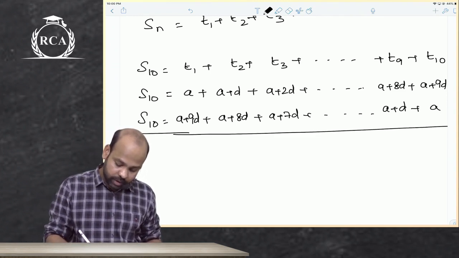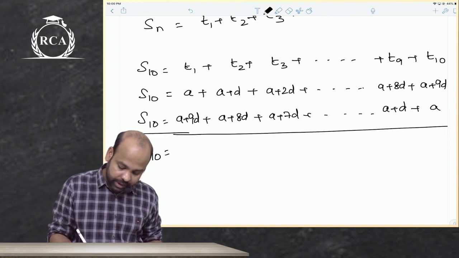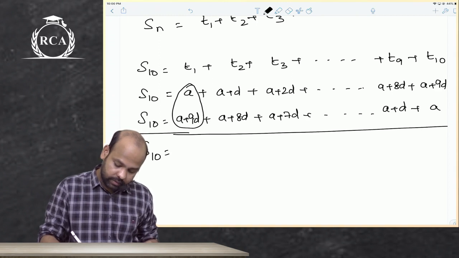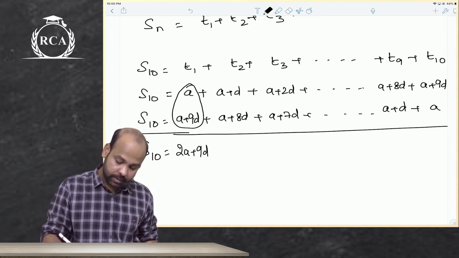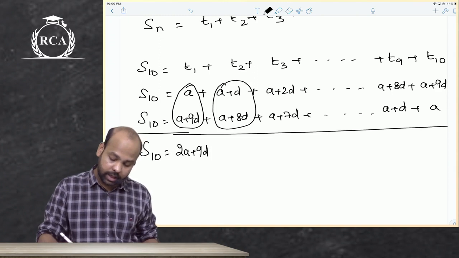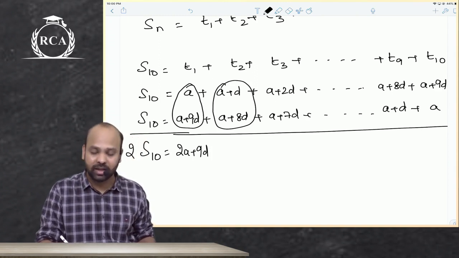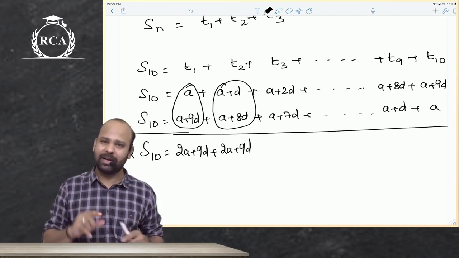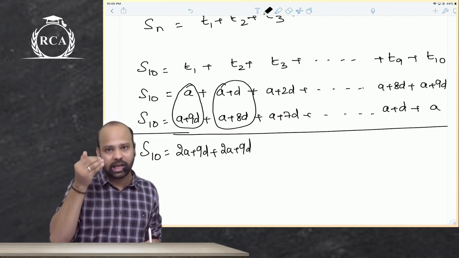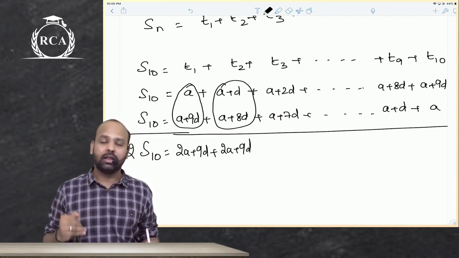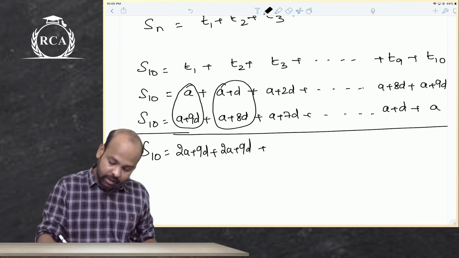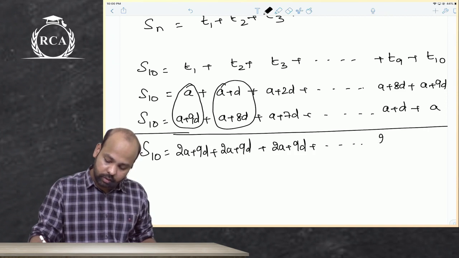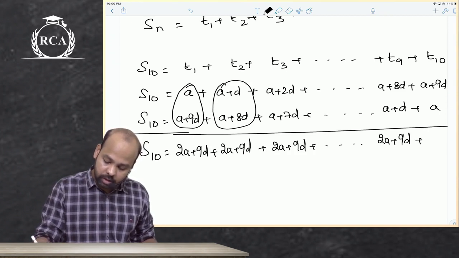What if I add both of them, guys? So 2 times the sum of 10 terms. Isn't this 2a plus 9d? Again, a plus a, 2a, d plus 8d, again 2a plus 9d. I'm just adding both the terms, guys. I'm writing S10 only again in a reverse order, and then I'm adding S10 with S10. But again, if I add these here, I'll get 2a plus 9d. So on. Here also 2a plus 9d. Here also 2a plus 9d.